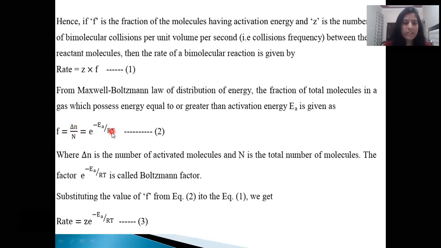And this term is called exponential factor. This gives the fraction of total number of molecules that gets activated. Now substitute the value of F from equation 2 into equation 1. Then we get rate is equal to Z into e raised power minus EA upon RT.